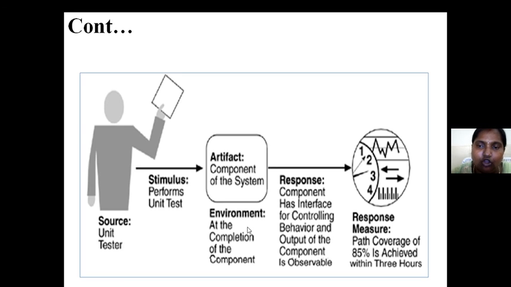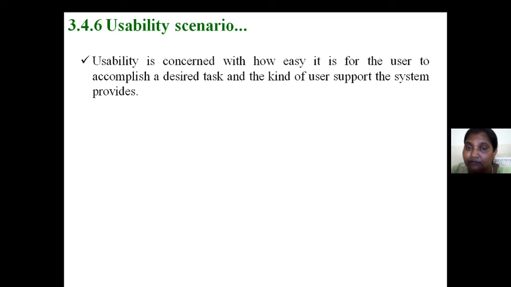The component on which you want to perform the test has to respond according to the code given for it, and give the output. That output may be input to another system, may give an alert to the system, or may accept another input again; we don't know. The response measure: your path coverage of 84% is achieved within 3 hours. If that is the case, that's good.